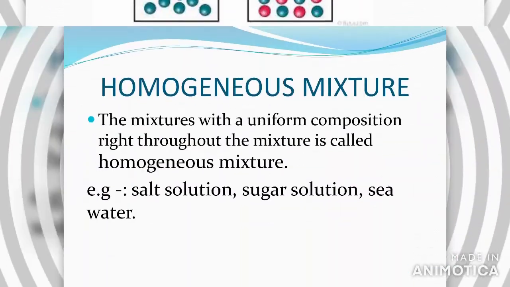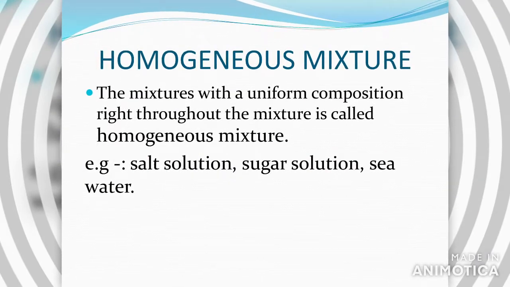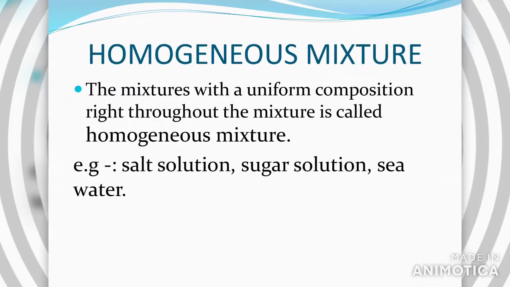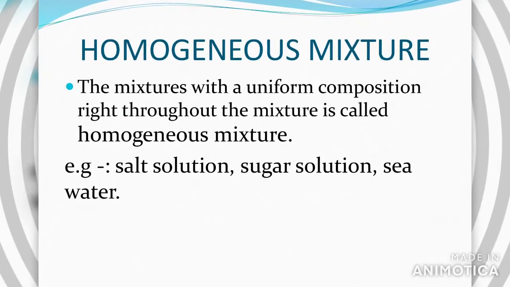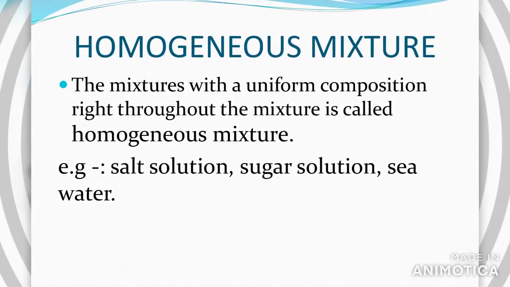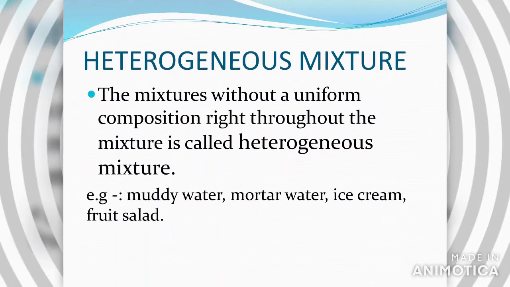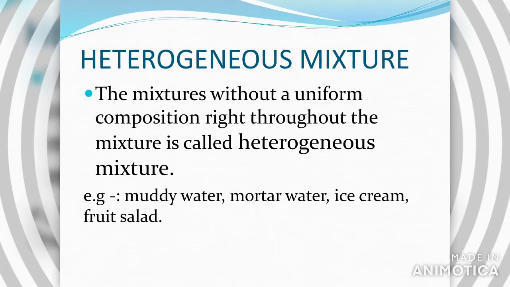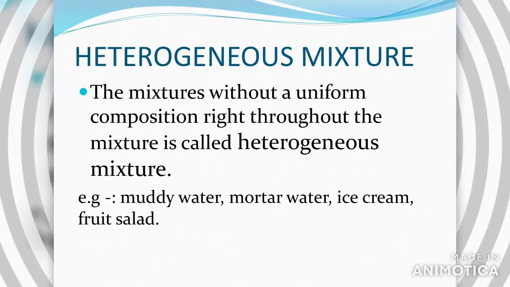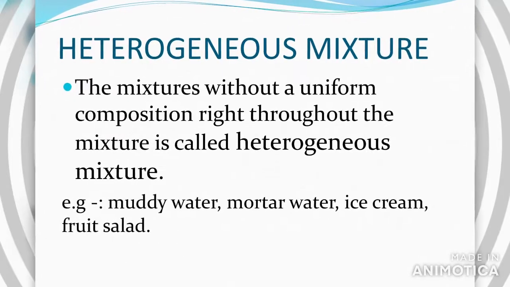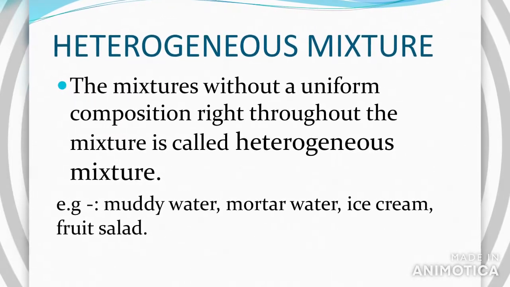Homogeneous mixture. A mixture with a uniform composition right throughout the mixture is called a homogeneous mixture. Examples: salt solution, sugar solution, seawater, etc. Heterogeneous mixtures. A mixture without a uniform composition throughout is called a heterogeneous mixture. Examples: muddy water, mortar water, ice cream, fruit salad, etc.